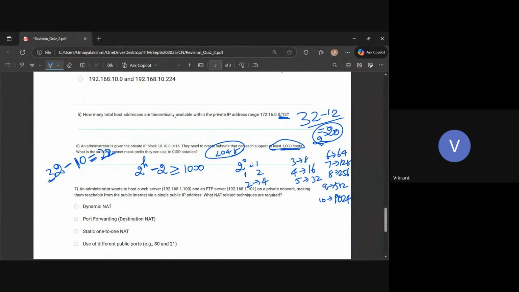But the question is saying at least 1000 hosts, and we want to find the smallest subnet mask. So smallest would be lesser than 22, is what I'm confused about. Okay, my point is, if I take 23, what will happen? I'll get 2 to the power of 9, right? Which is 512, which is not satisfying at least 1000 hosts, no?